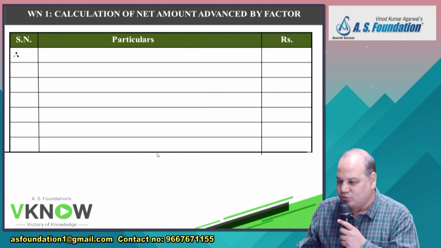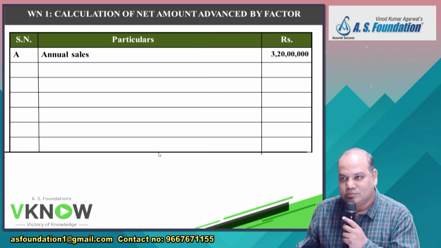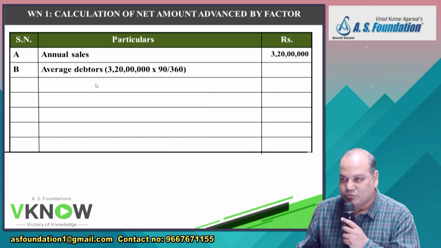So I have given you enough hint. First you write down annual sale, 3 crore 20 lakh. Then write down average debtor.